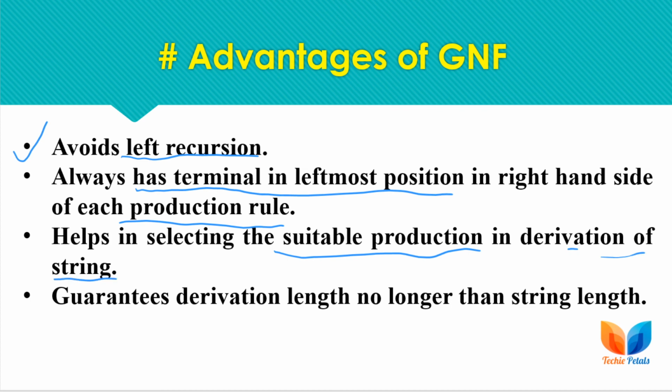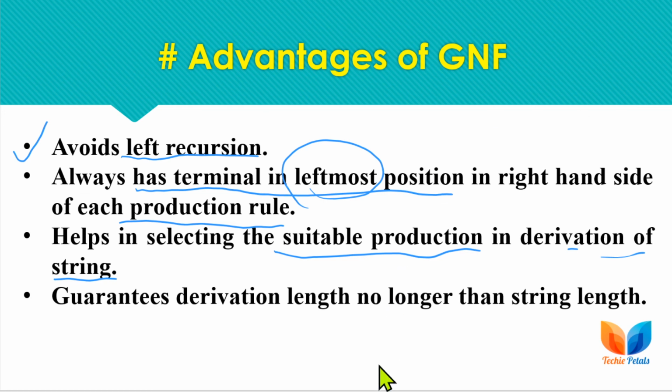We cannot go with left recursion, which means it avoids the ambiguity of the grammar, and we always find some terminal, as the leftmost symbol in the right hand side of the production rule is a terminal. So we always have some terminal to match with the string while deriving.